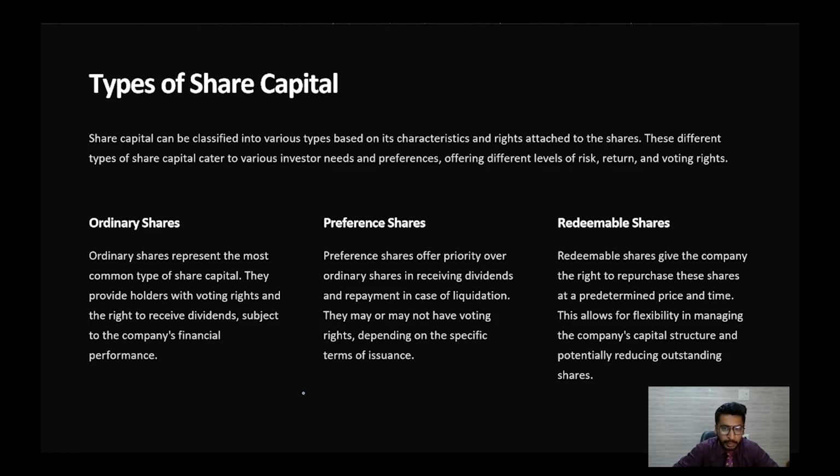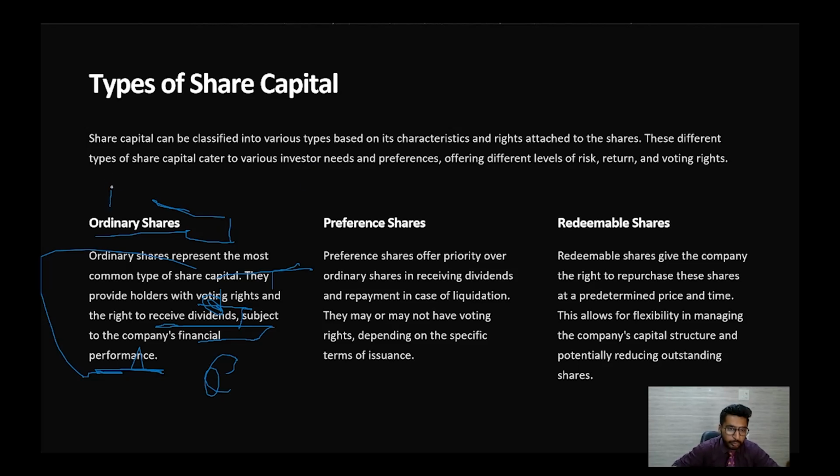Now let us just talk about number one, that is the ordinary shares. These represent the most common type of the share capital. They provide holders with the voting rights and the right to receive the dividends subject to the company's financial performance. If the financial performance of the company is doing well, that means they will get the dividend, or else not.